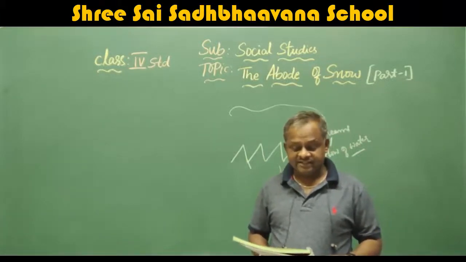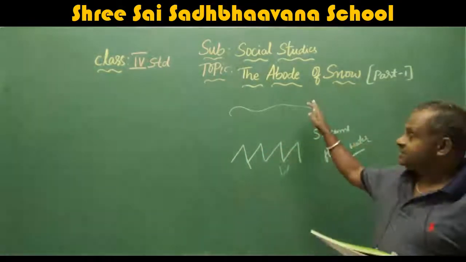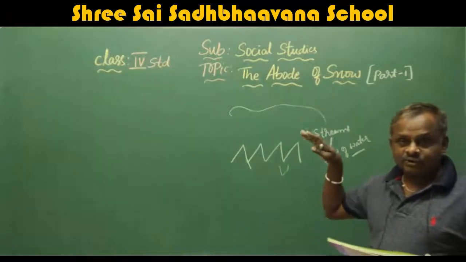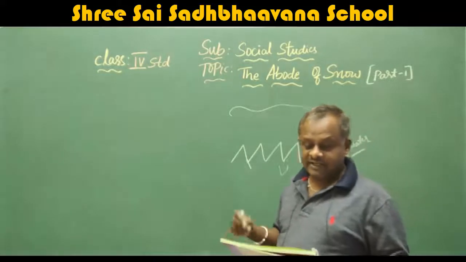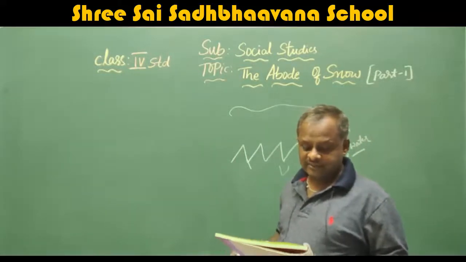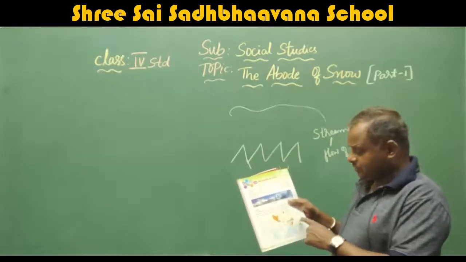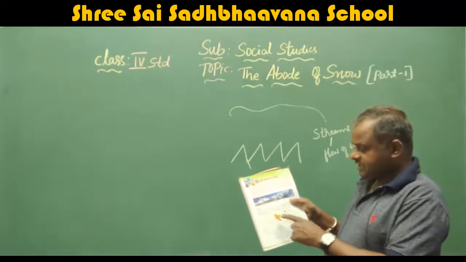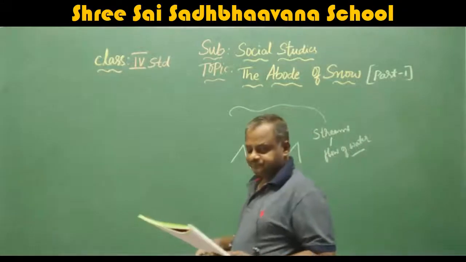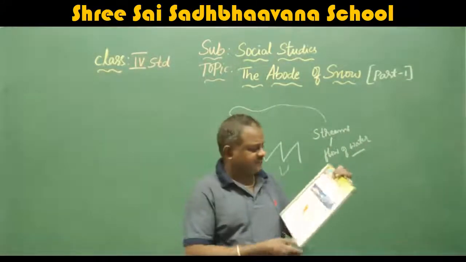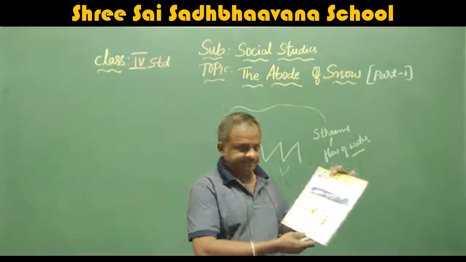The Himalayan range covers the entire northernmost part of India, from Ladakh to the northeastern state Arunachal Pradesh. See here, this is the Ladakh place, that is in Kashmir. From Kashmir to this Arunachal Pradesh, up to this area it covers. I hope you understand. Next, location. See here the figure is given. These are the Himalayan mountain ranges.